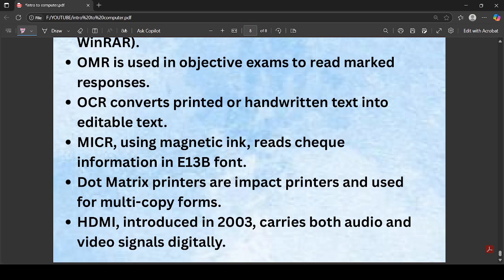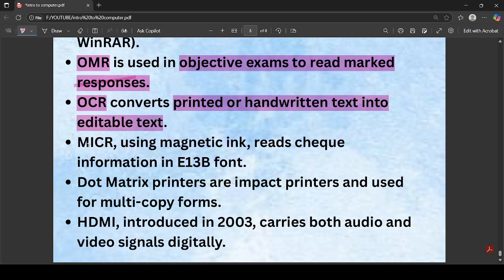So then we have another, OMR. OMR is an input device that is specifically used in objective exams to read or mark responses. It's used in examinations, generally entrance examinations, to check the answers. And then we have OCR, optical character reader. Basically, an optical character reader reads handwritten text and converts it into editable text. Then we have MICR, which is especially used in banks. It checks information in the E13B font.